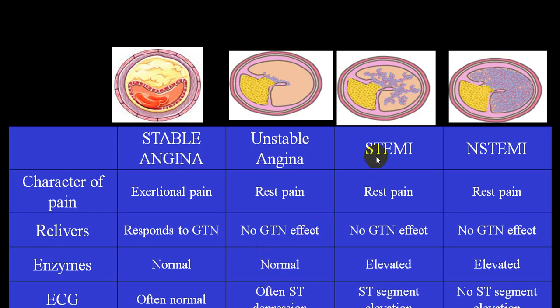While in STEMI, there is a pain at rest, no effect by nitroglycerin. ST segment is elevated and even troponin is elevated. And during healing, you will get appearance of Q wave. While in non-STEMI, pain will come at rest, not relieved by nitroglycerin. Enzymes are elevated and there is an ST depression. ST segment is not elevated, but there is an ST depression. That's why it is also called as a non-STEMI.